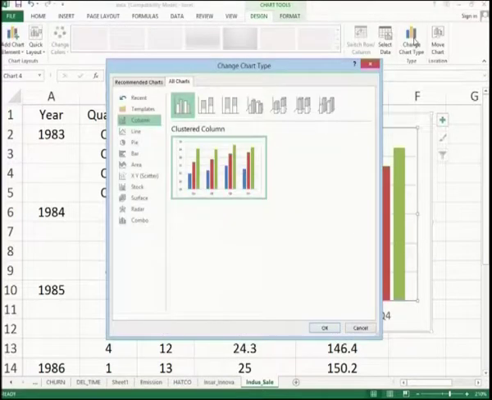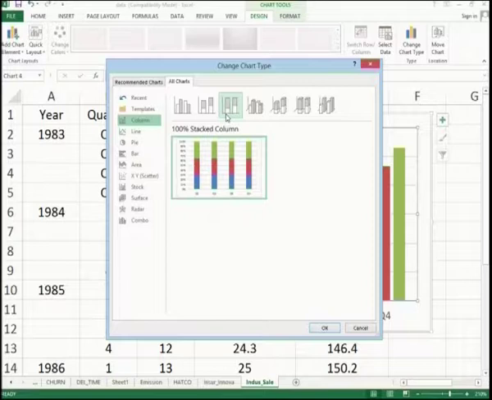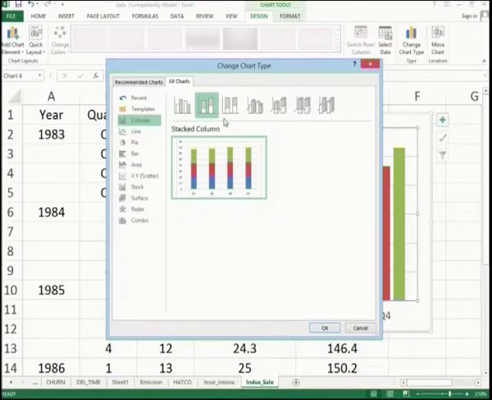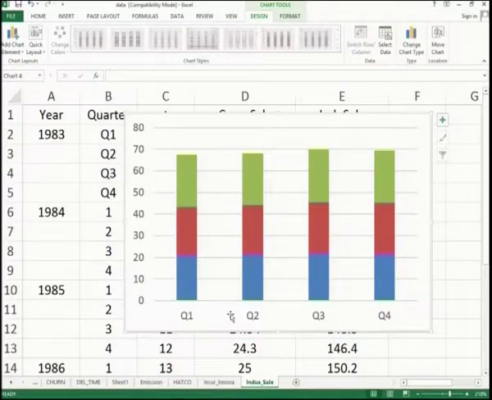So, you have changed the chart type and you can have this kind of stacked operation, so that all the 3 years can be given in the same column. If you change that, you will have Q1, Q2, Q3, Q4. Here, instead of putting it in different columns, you have only one column, but 3 different stacks through which you can interpret the same idea.